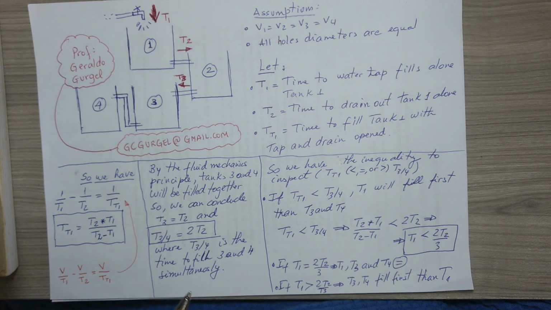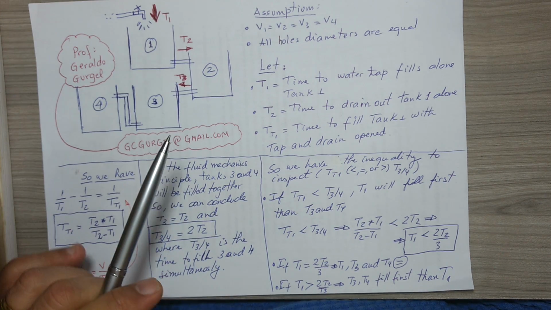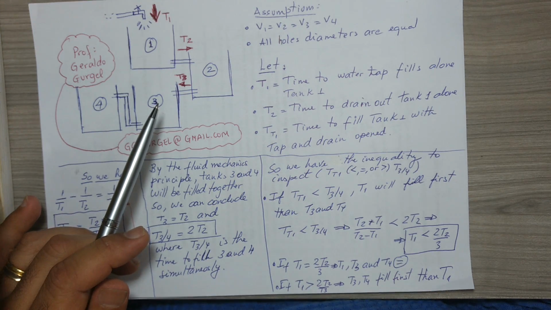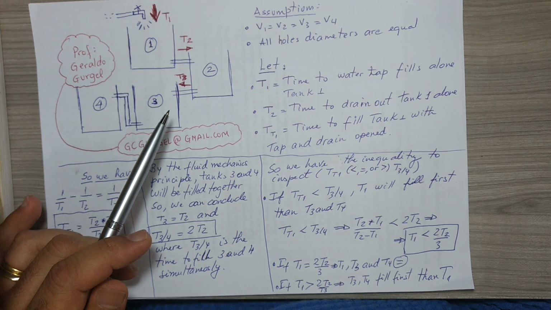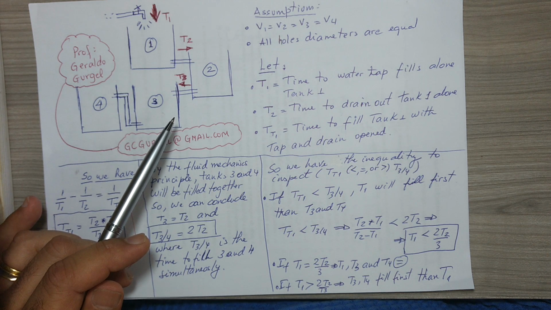Another assumption: it's very useful to use the time as a variable in this problem, not the flow, since the flow is the rate of the tank volume with the time to fill it or to empty it, depending on whether it's a tap filling or draining the tank.